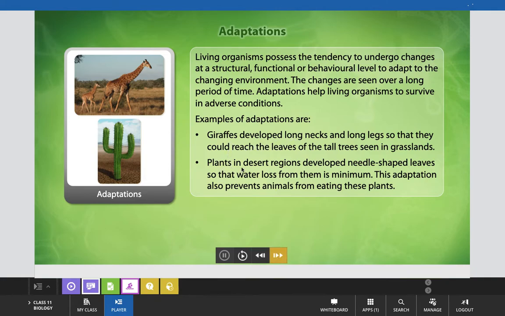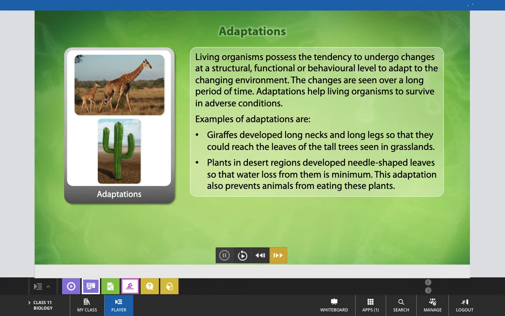And plants in desert regions developed needle shaped leaves so that water loss from them can be minimized. This adaptation also prevents animals from eating these plants, acting as their defense system also.